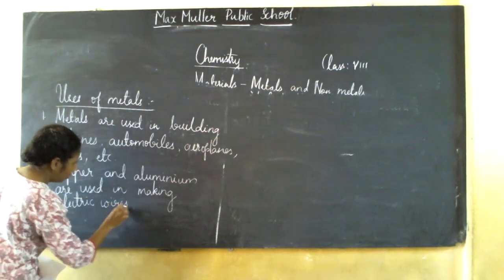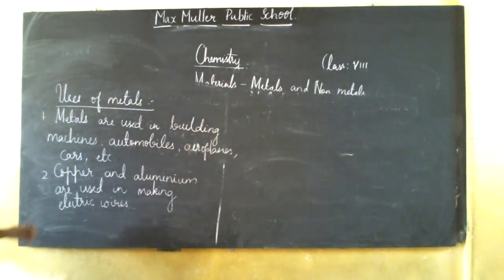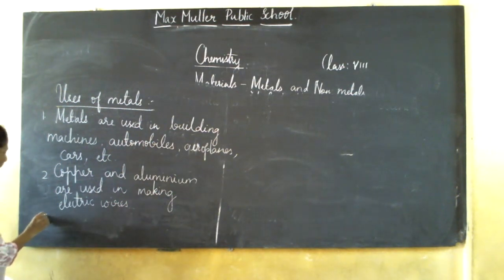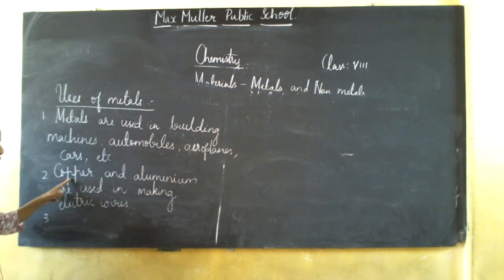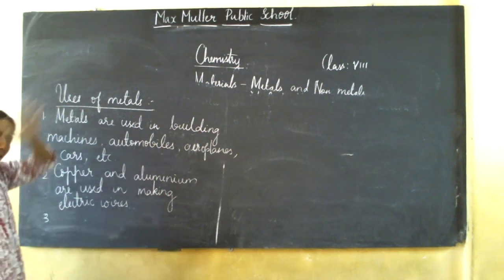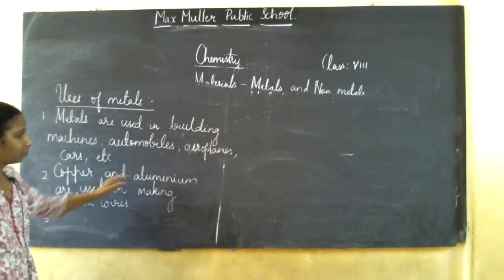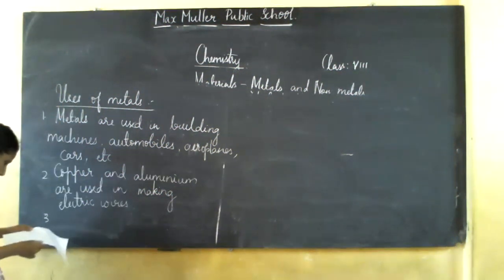People know that at homes, the electrical wires are made up of copper. Outside, for long distance, aluminium wires are used.